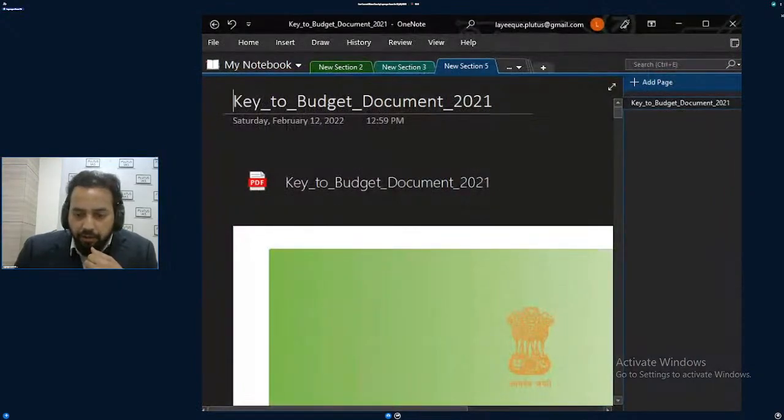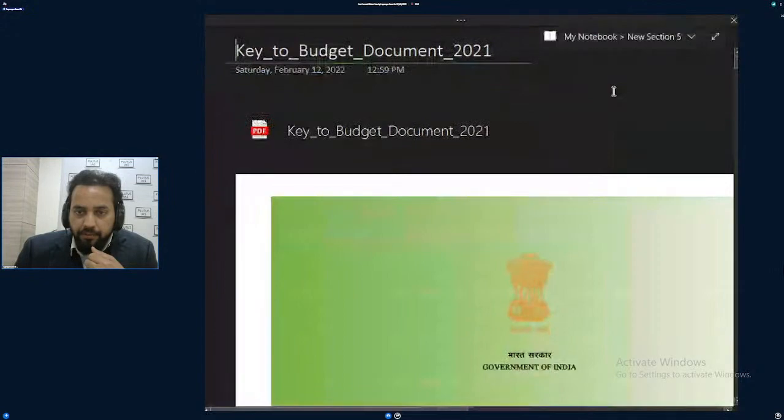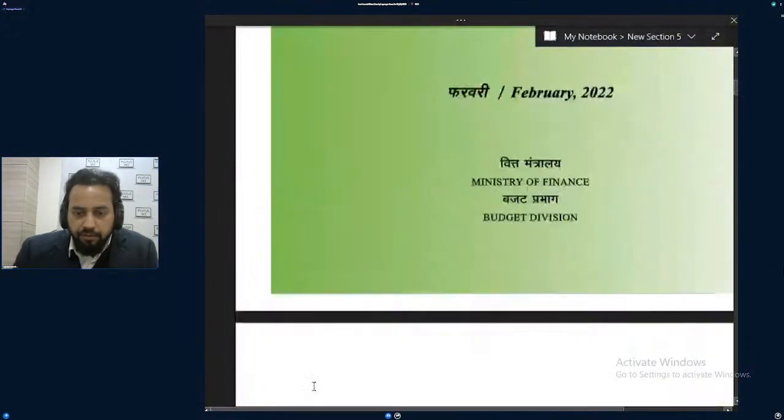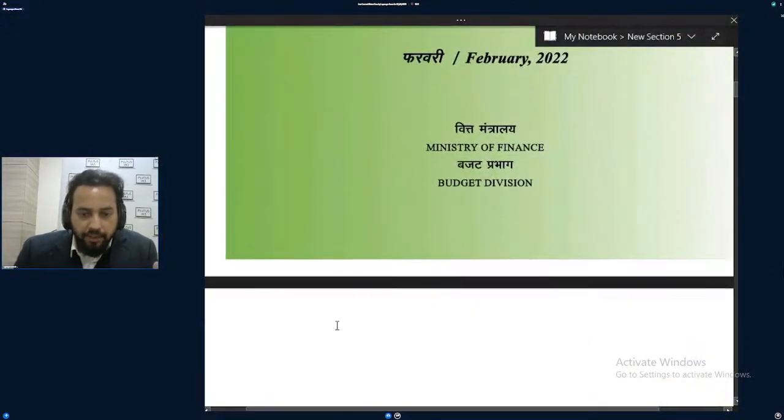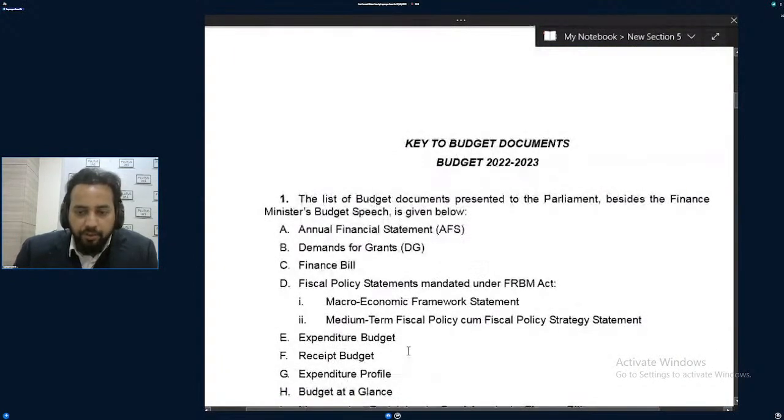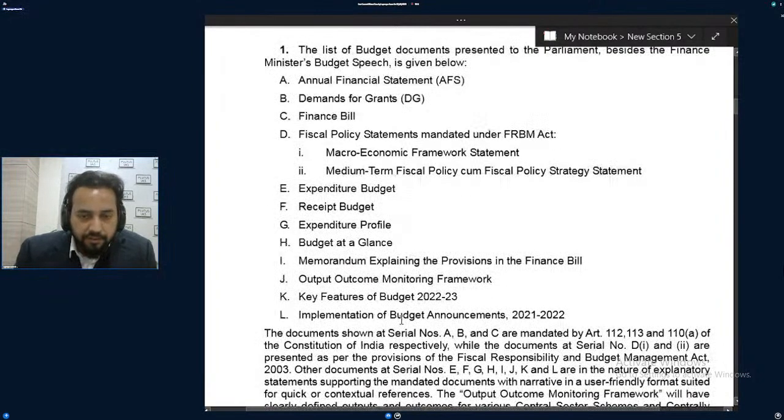Is the budget a law, or is the budget a resolution? Resolution means a kind of promise the government makes in the parliament, and the government is saying, okay, go and fulfill this. Budget is a resolution, not a law.